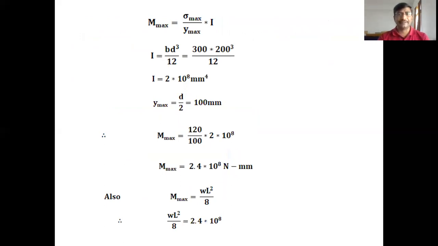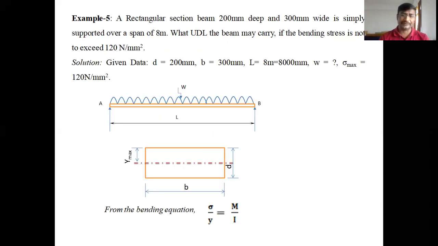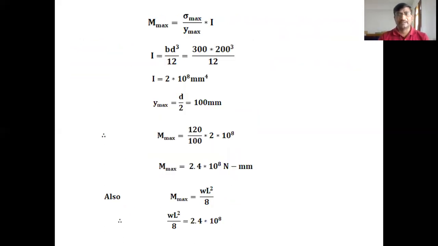From the bending equation, we can write M max is equal to sigma max by Y max into I. Sigma max is the maximum stress induced in the beam, Y max is the extreme fiber distance from the neutral axis, that is, the topmost or bottommost fiber, and I is the moment of inertia about the neutral axis.